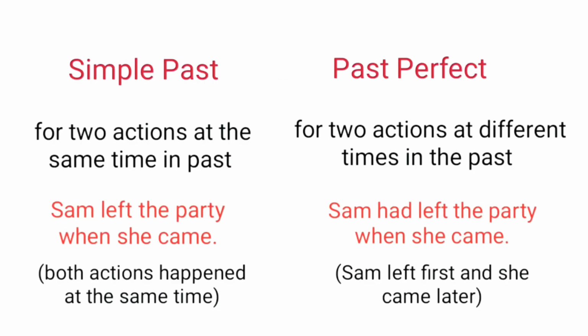Simple past tense is used for two actions happening at the same time in the past. For example, Sam left the party when she came. Here, both actions happened at the same time. While past perfect tense is used for two actions which happen at different times in the past. For example, Sam had left the party when she came. Here, Sam left first and she came later. Sam had already left the party when she came.